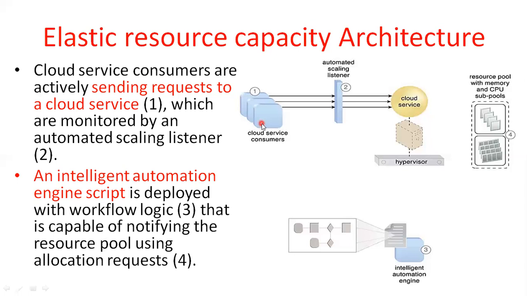Those who consume the resources are called consumers. The cloud service consumers are sending requests to the cloud service. The first point in this case: the cloud service consumer sends a request to the cloud service.